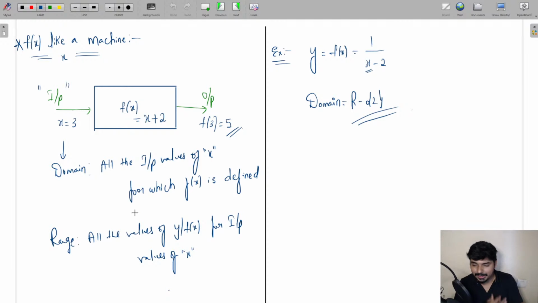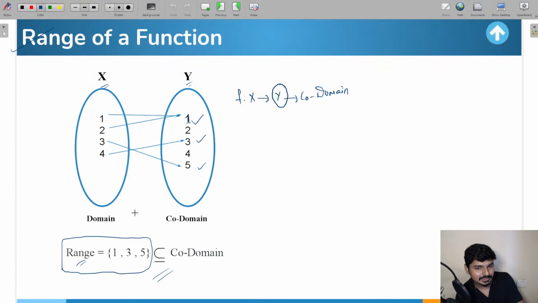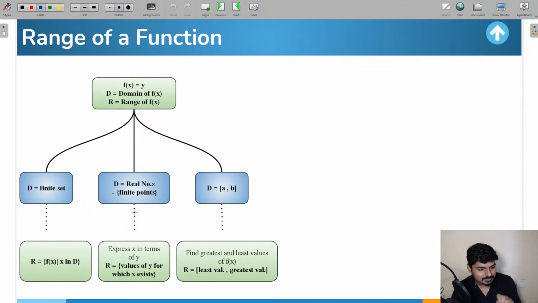Now I know questions on range might look a little tricky. Yes or no, everyone? Whatever questions are asked on range, you might be confused, it might be a little bit tricky. So what will I do for you, guys? I'll divide the entire range questions into 3 parts. Okay, the 3 parts are going to be this. Now I'll tell you according to the question which method you have to choose.